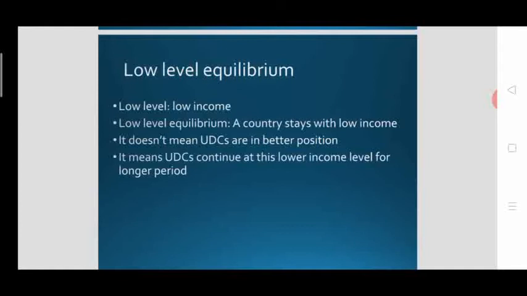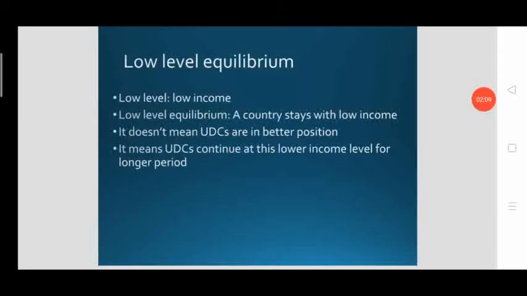The country is in trap of lower income status, and they are remaining in that position for a longer period of time, as they are not able to break the vicious circle. They are not able to stimulate the economic growth. They are not able to fight the poverty properly. So they remain in that position for a longer period of time. This is called low level equilibrium trap theory.